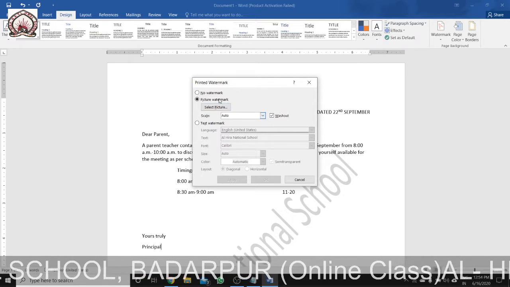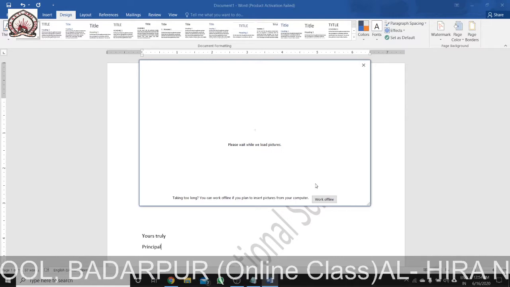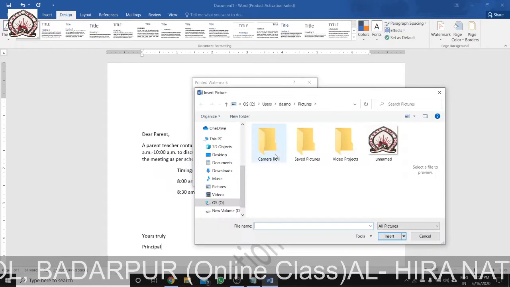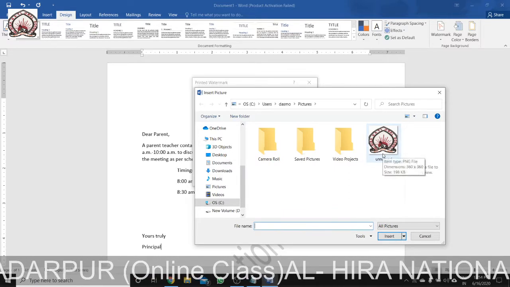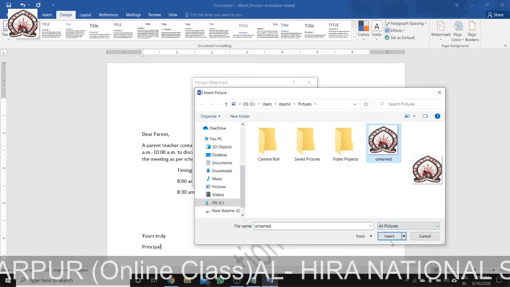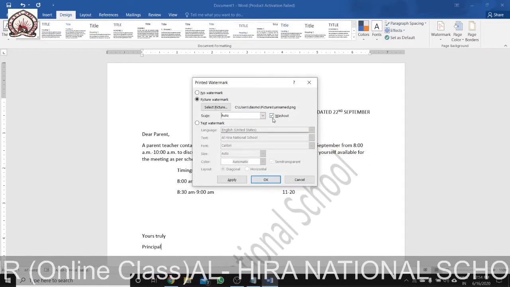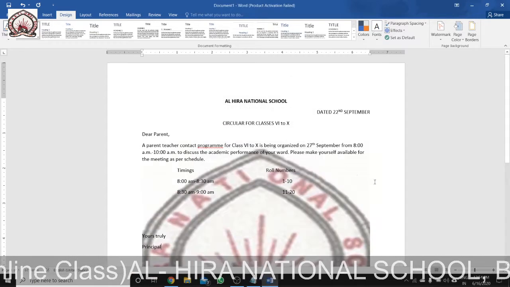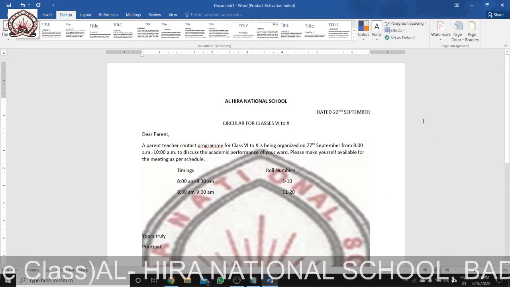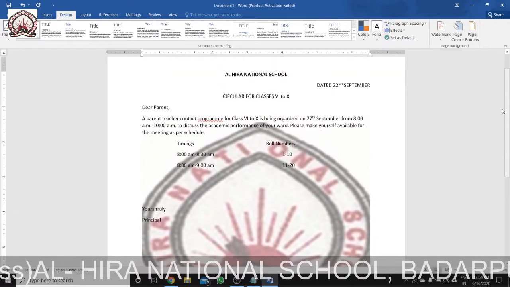See, the logo of Al Hira is there. Let me select the logo. If I click Insert, remove the washout, and press OK, you can see the logo of Al Hira has come below the text. So this is the watermark.